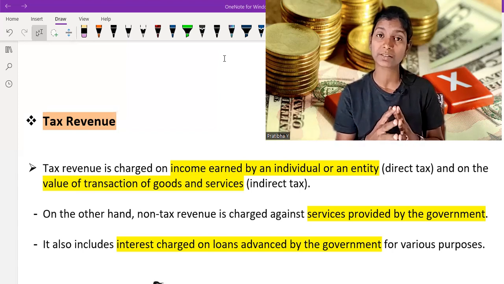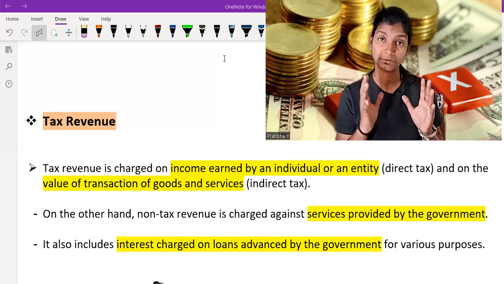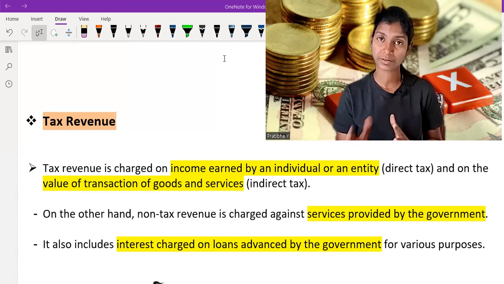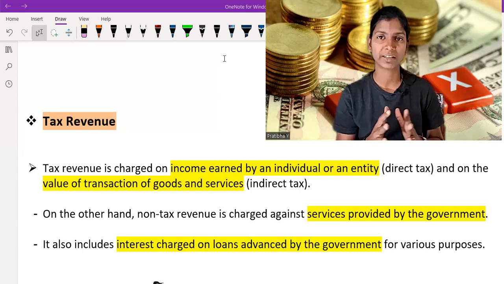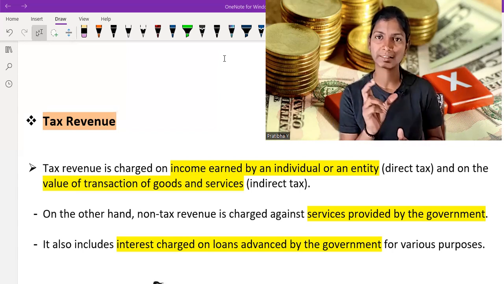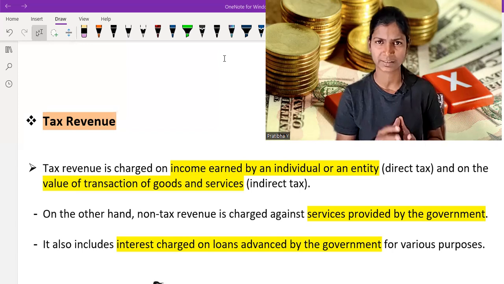So that means charging taxes on different sectors. Government charges taxes on its people on different items, on goods, on services, on many other aspects, on investment, on property. So there is an infinite number of taxes. But in this video, I am just going to talk about indirect taxes, direct taxes, and the role of a government in charging these taxes. Very simple.